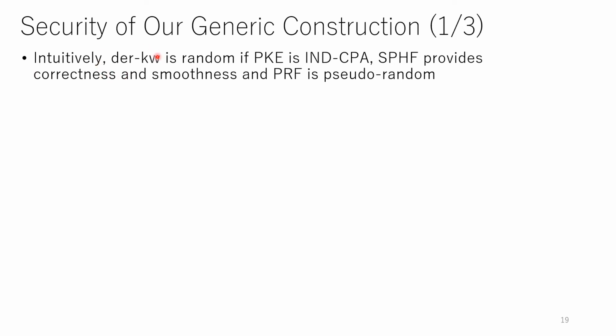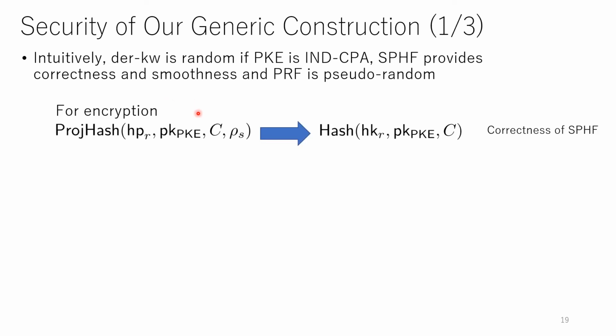Intuitively, the extended keyword is random, if the PKE is IND-CPA secure, the smooth projective hash function provides correctness and smoothness, and the PRF is pseudorandom. So for encryption, usually the secret key of the sender, the witness, is used for computing this hash value, and we can modify this computation like this.